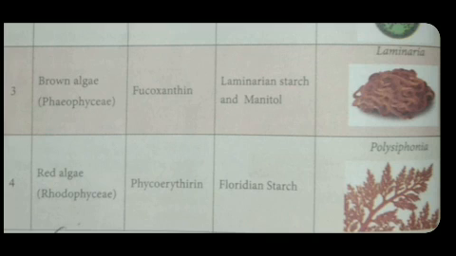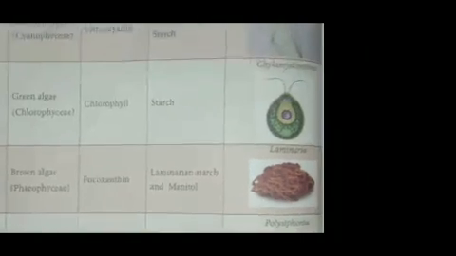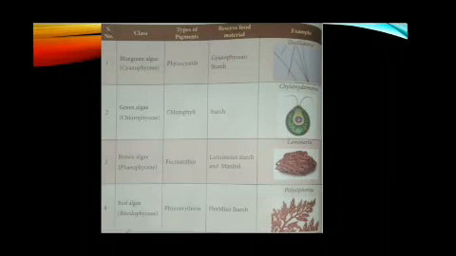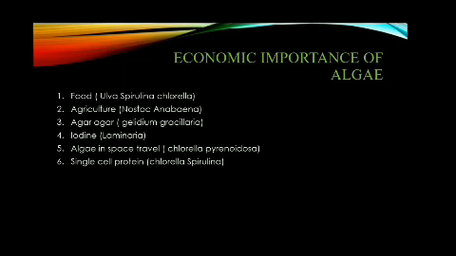Then the red algae, Rhodophyceae. Example, Polysiphonia. It is red in color. The pigment present in its body is phycoerythrin, and the reserve food material it prepares is Floridean starch. Now let's study the economic importance of algae. Many algae are used in human lives in different ways.